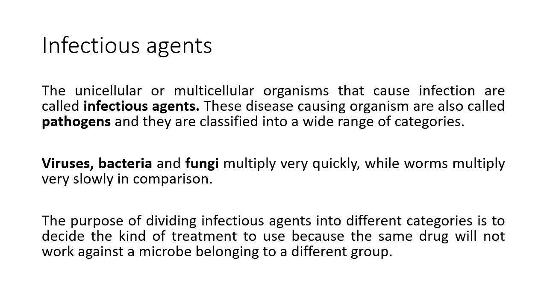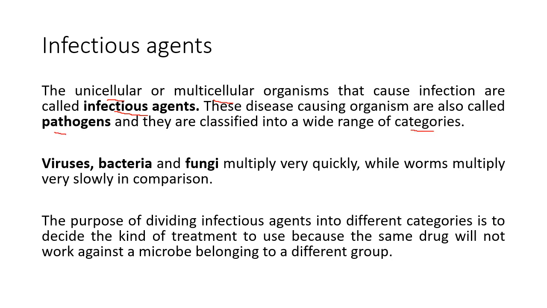The infectious agents, the microbes, can be unicellular or multicellular. These microbes that cause infection are called pathogens or infectious agents. Okay, now those causing disease are called pathogens and they are put into categories.